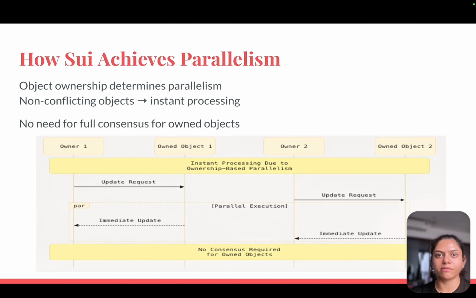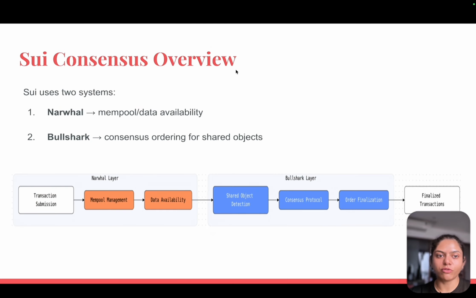So, the Sui consensus overview. Sui uses two systems working together. One is Narwhal, which handles data availability and the DAG mempool, and the other is Bullshark, the consensus ordering for shared objects. Narwhal organizes transactions in a high-throughput directed acyclic graph, and Bullshark runs consensus only when needed.